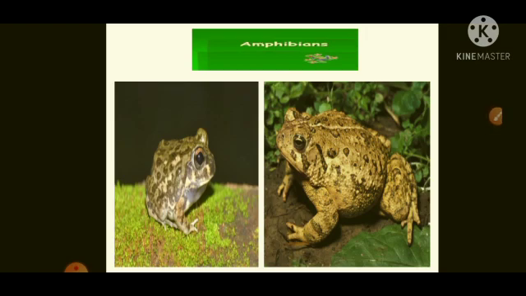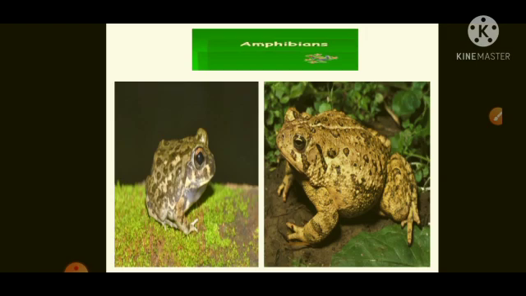Next is amphibians. Children, amphibians means what? Amphibians means double life. Okay. Some animals that can live both on land and in water are called amphibians. I once again repeat the definition. Amphibians means double life. Some animals that can live both on land and in water are called amphibians.